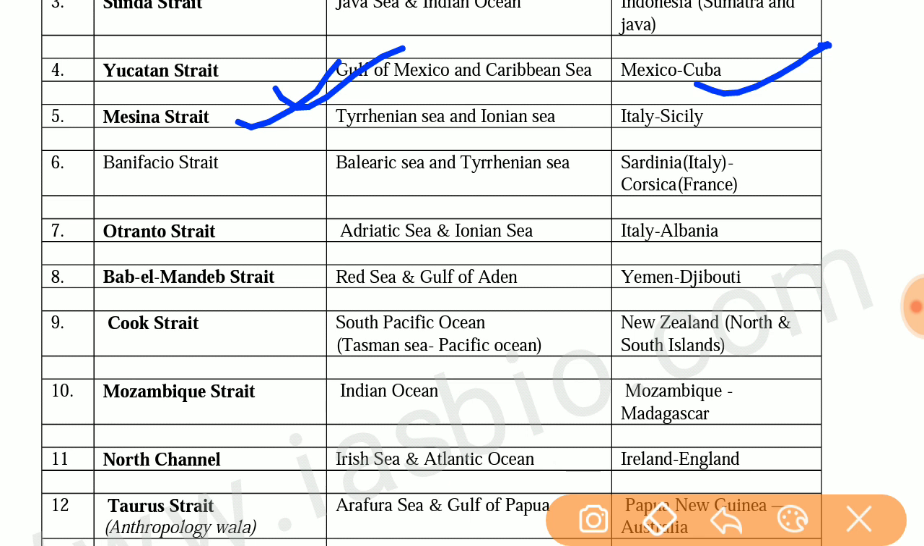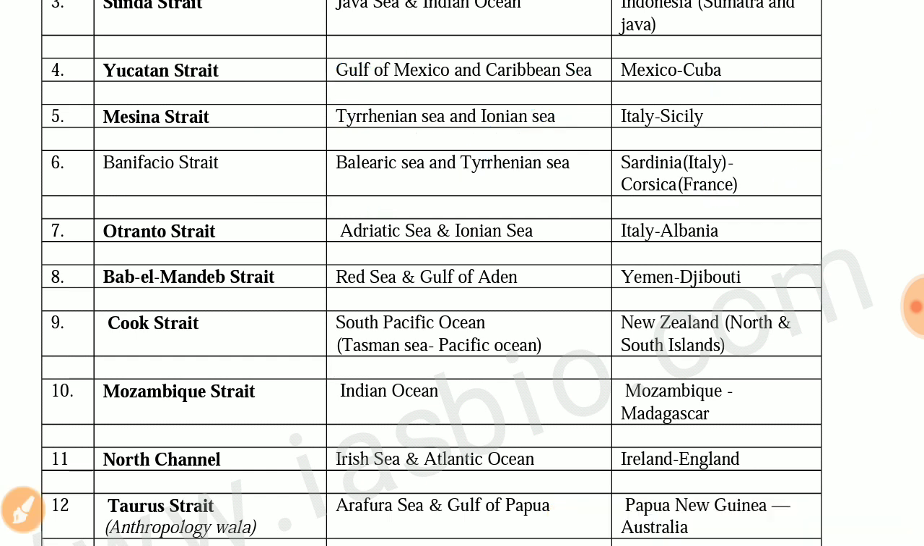Fifth one is Messina Strait. It joins Tyrrhenian Sea and Ionian Sea. The countries are Italy and Sicily. Sixth one is Bonifacio Strait. It joins Balearic Sea and Tyrrhenian Sea, and the countries are Sardinia, Italy, and Corsica, France.